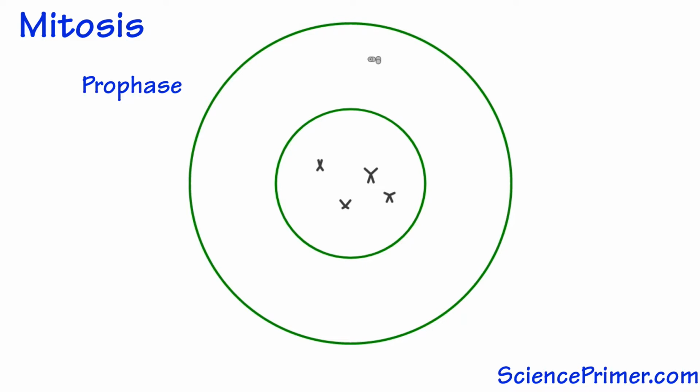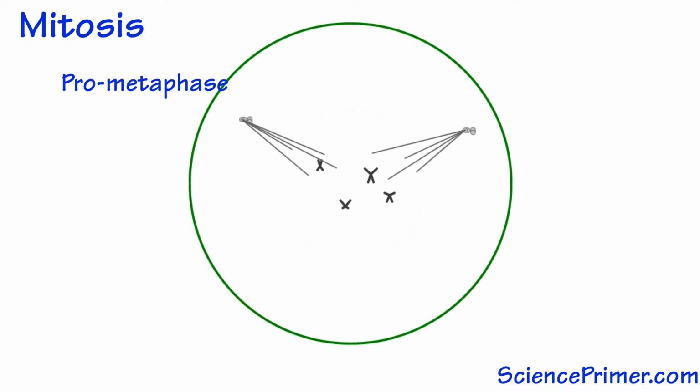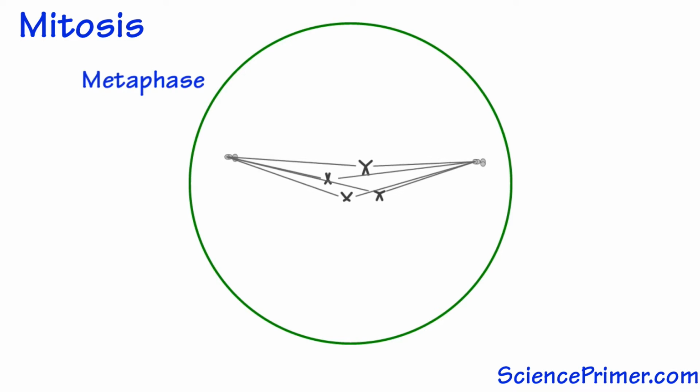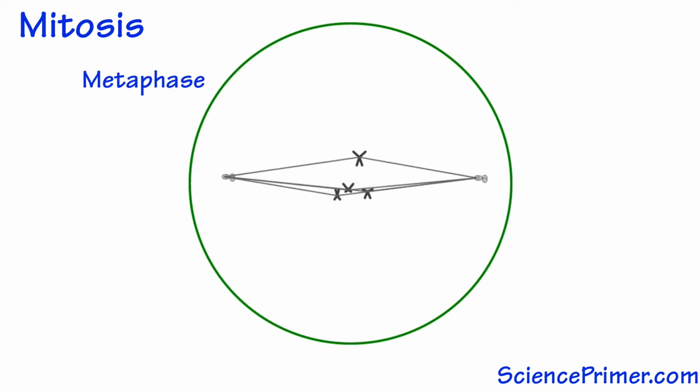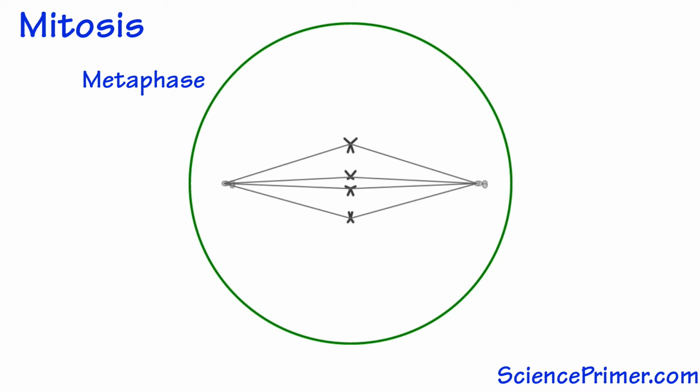As the cell proceeds through prophase, centrioles migrate to opposite sides of the cell and begin to synthesize spindle fibers. These spindle fibers will attach to the chromatids and play a role in pulling them apart later on in the process. The next phase is pro-metaphase. During pro-metaphase, the nuclear envelope breaks down and the spindle fibers continue to form connections between the centrioles and each chromosome.